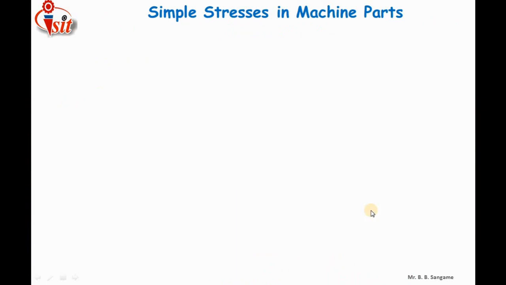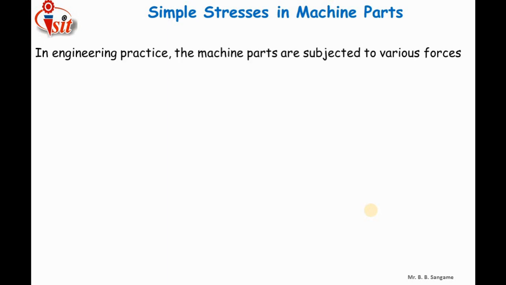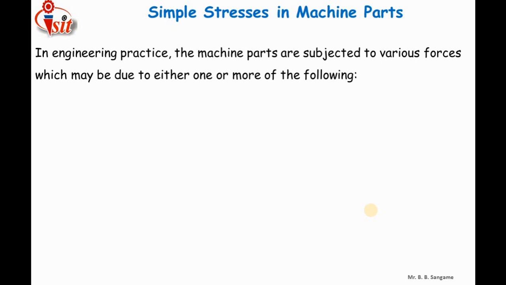So let us first discuss the main reasons behind stress. In engineering practice, machine parts are subjected to various forces which may be due to one or more of the following reasons. First is the energy transmitted. As we know, a machine utilizes some energy to create useful work, and obviously there will be different types of motions in the machine parts. While transmitting the motion, forces get transmitted. This force can be a reason behind the stress induced inside the machine component.